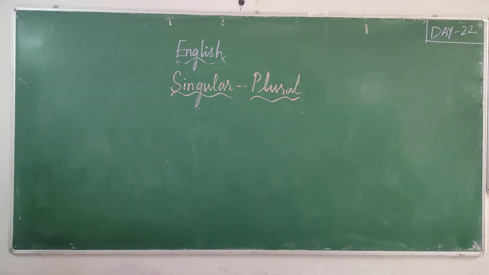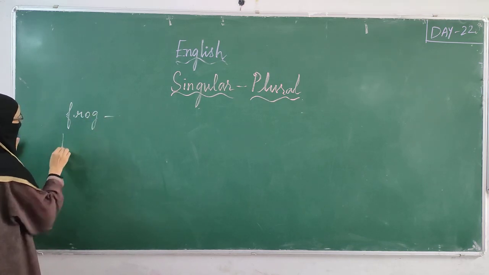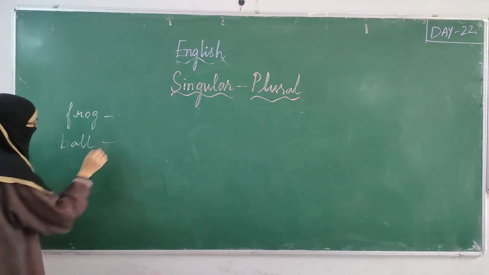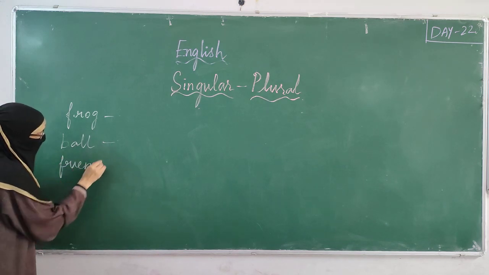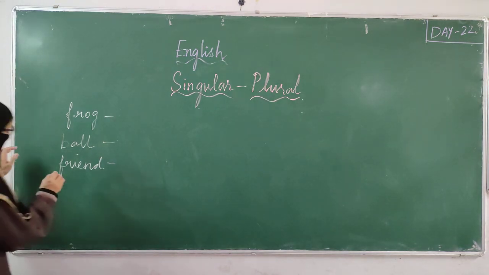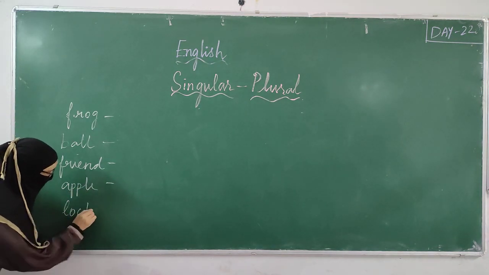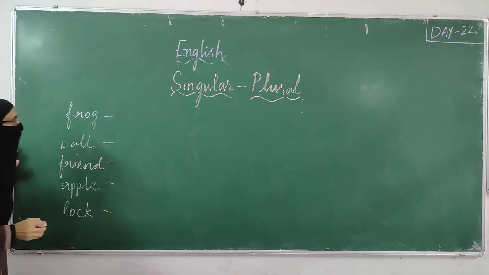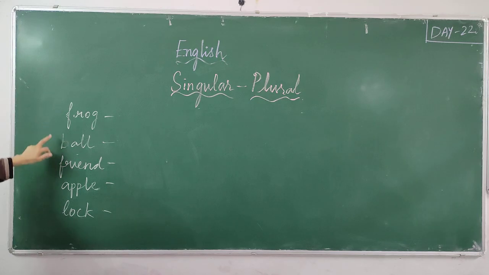So I'll take some words. Frog is an animal. Ball. Now coming to friend, which is a person. So these are some words which we have to change. These are all singular. Frog is one frog, ball is one, friend is one, apple is one, lock is one.